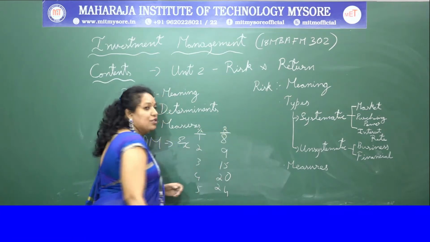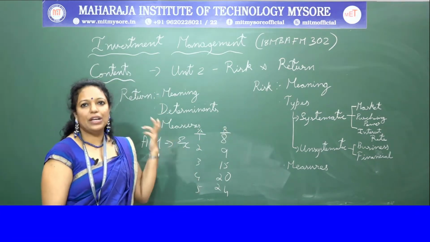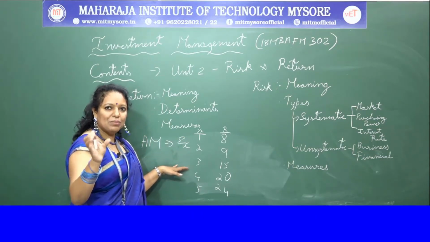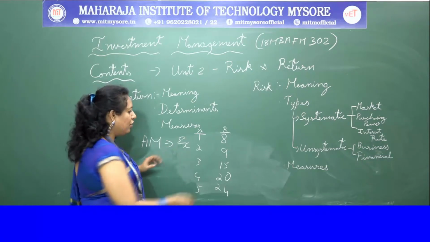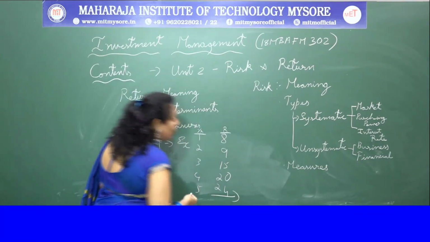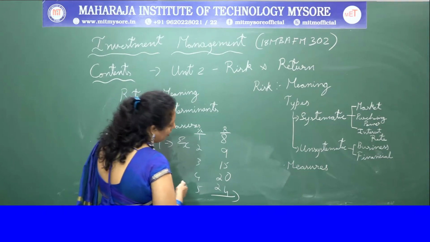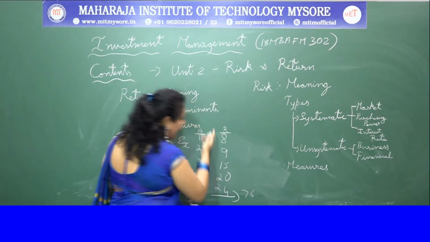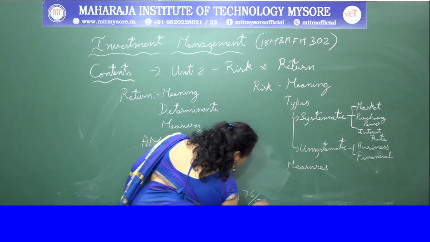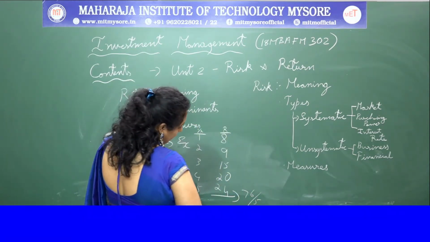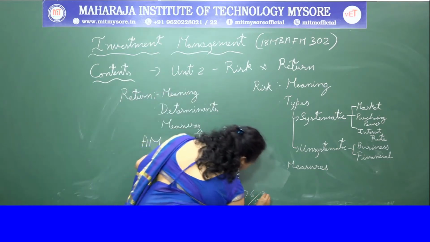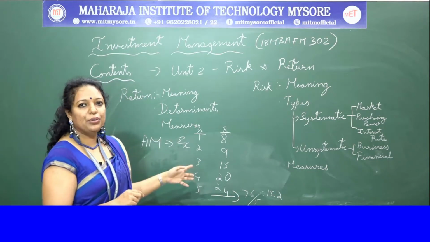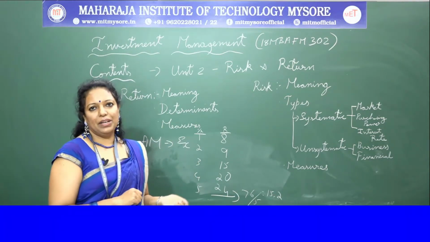So if you have to calculate according to the arithmetic mean return, that term itself tells you that it is an average. So if you have to do the average of this, first we'll do the total. We'll get a total of around 76. Then we have considered 5 years. So 76 divided by 5 is 15.2. So 15.2 is the answer according to the arithmetic mean return.